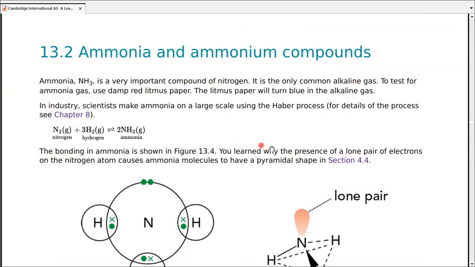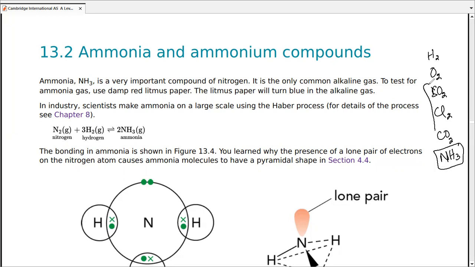The ammonia NH3, the gas, is an important compound of nitrogen. It is the only common alkaline gas. All the gases that you come across, especially the gases that you tested back in IGCSE, if I name them, would be hydrogen, oxygen, SO2, Cl2, CO2. We have been using and testing these gases all along. So apart from all of them, this is the only alkaline gas.